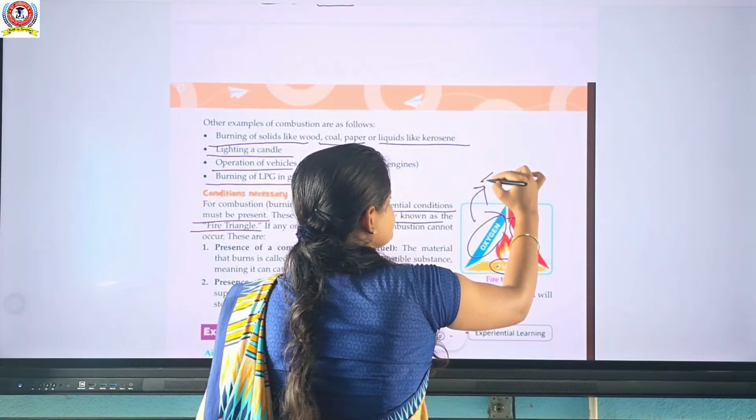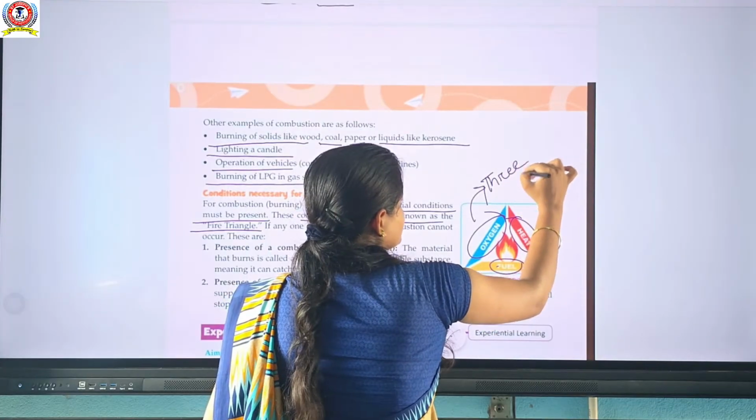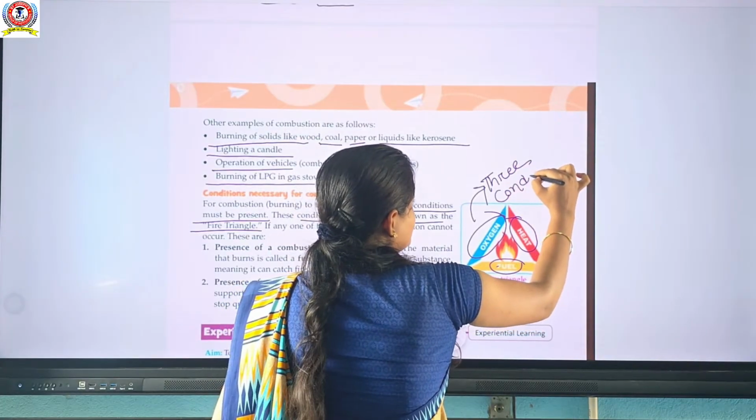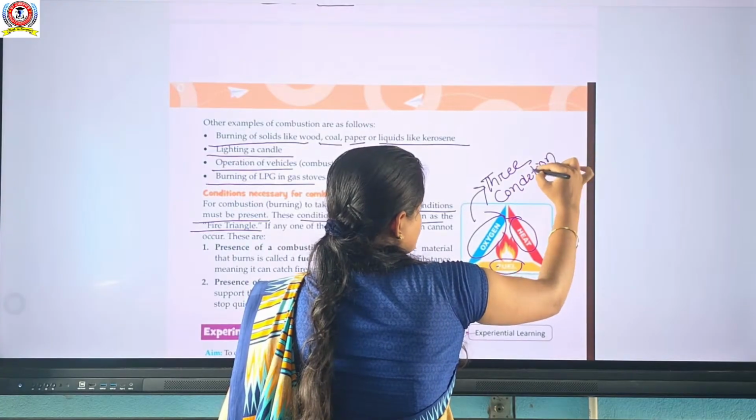Three conditions are necessary for combustion.